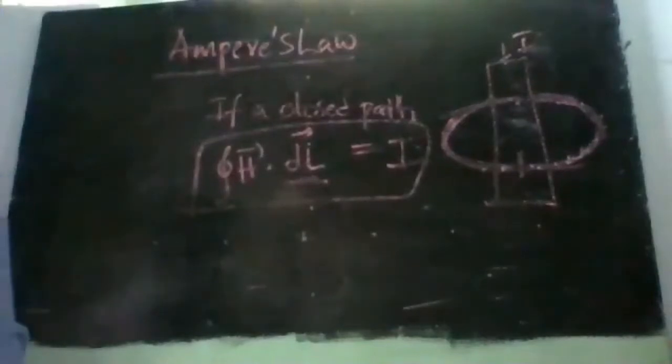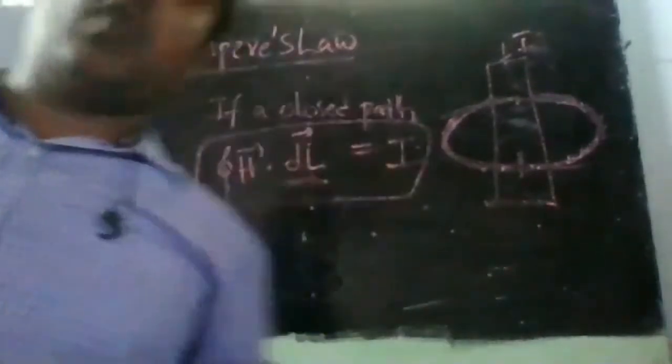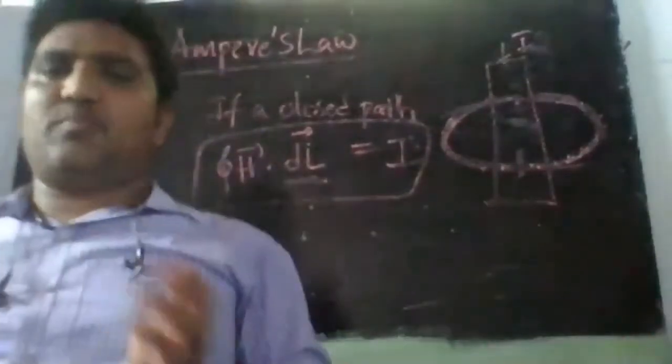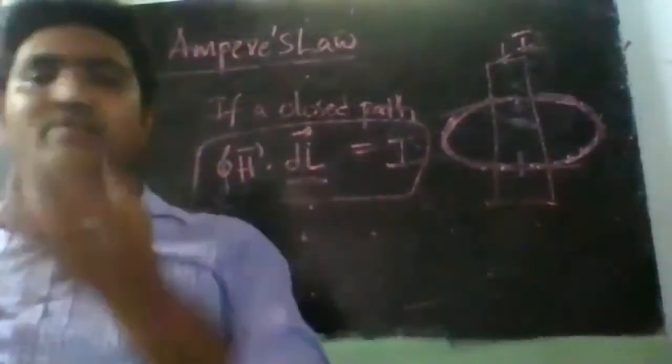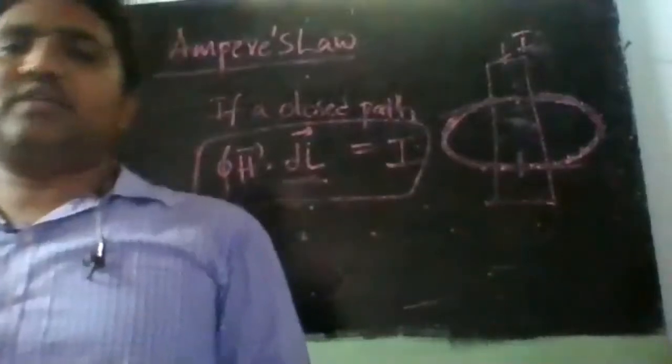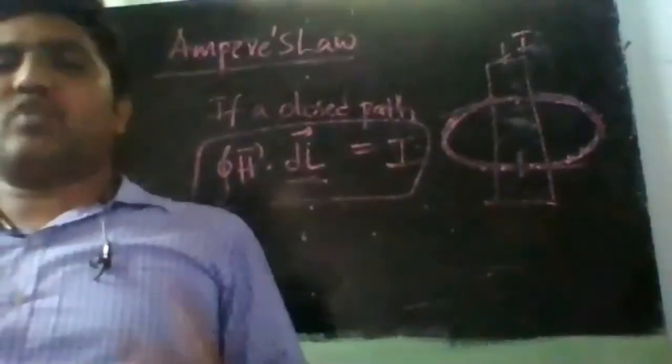The conductor can be anything. It can be a line conductor, a surface conductor, or a volume conductor. It doesn't matter. The procedure is the same for a line, a surface, or a volume. And here we don't need to evaluate the cross product. That's why I said Ampere's law can be applied where Biot-Savart's law becomes complicated. In case of surface and volume charges, using Biot-Savart's law is a little difficult, whereas using Ampere's law will be easy.